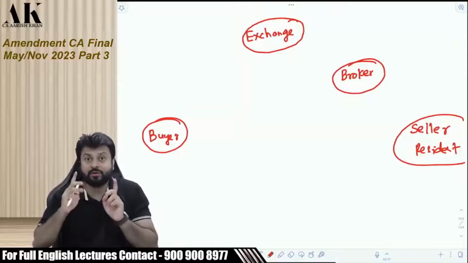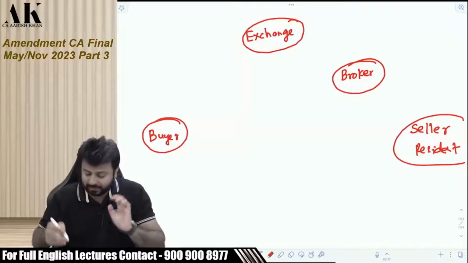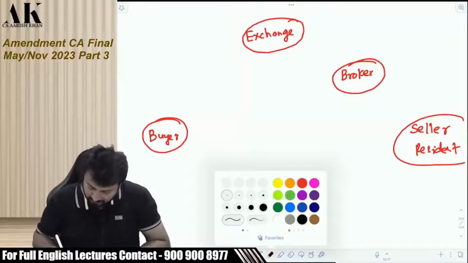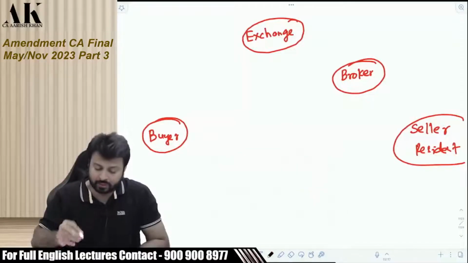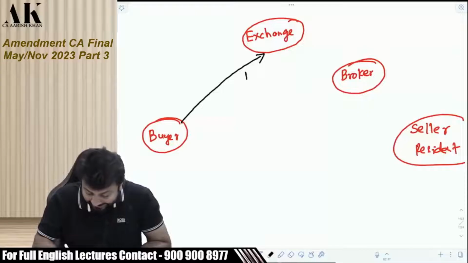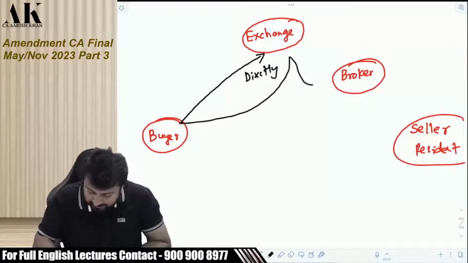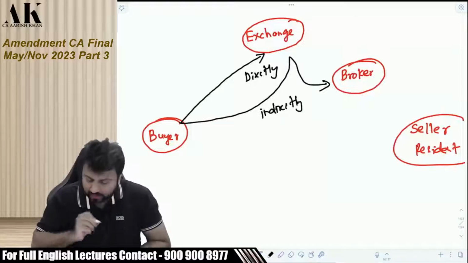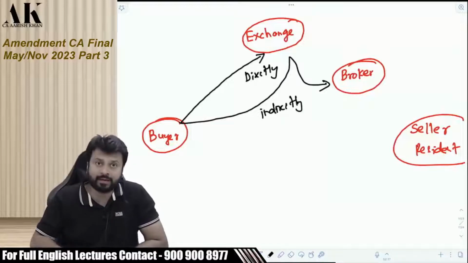Now listen carefully. You need to understand the mode of transaction first of all. I can buy a cryptocurrency through an exchange directly or through an exchange indirectly through a broker. I can buy either through an exchange or either through a broker.